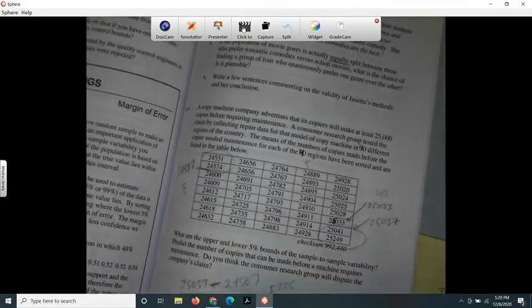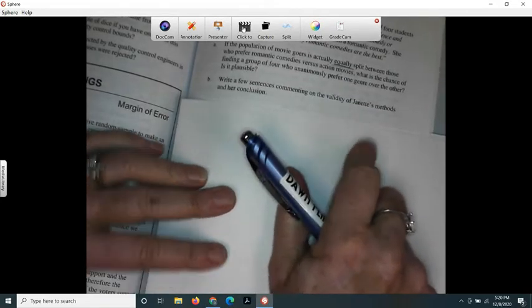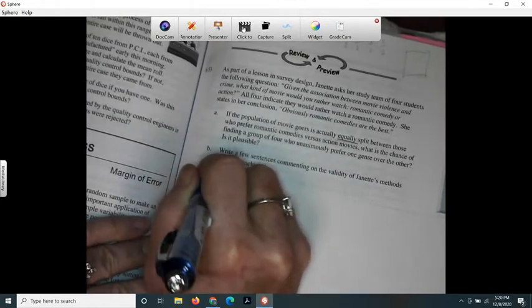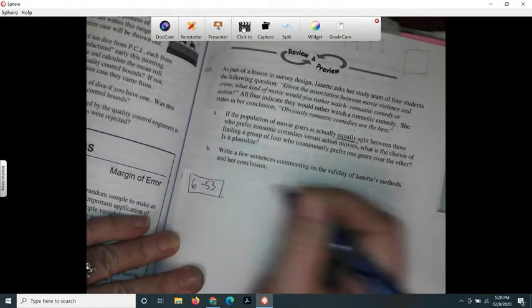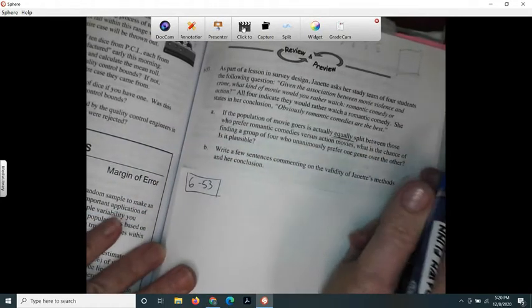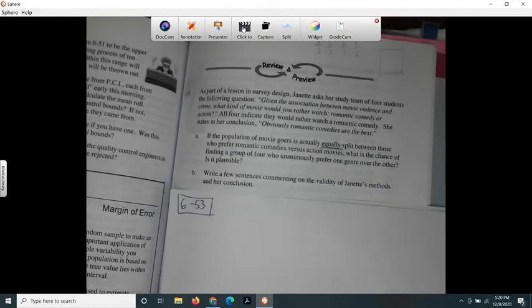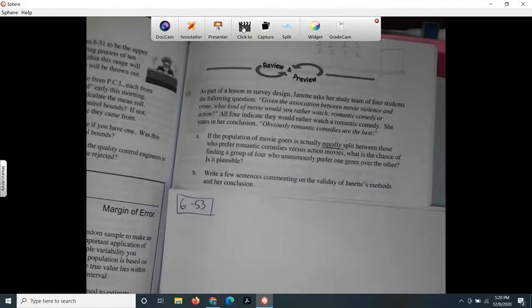Letter B says write some sentences commenting on the validity of Jeanette's methods and her conclusion. Her conclusion was, obviously, romantic comedies are the best. But I see bias, I see all kinds of problems with this.